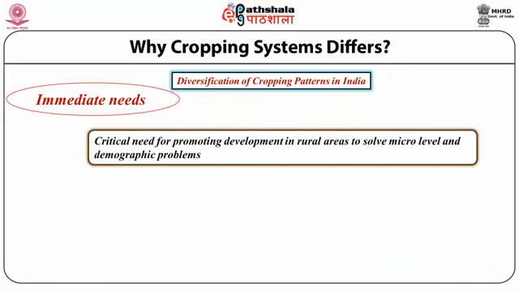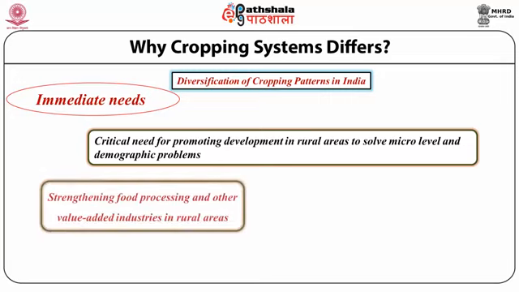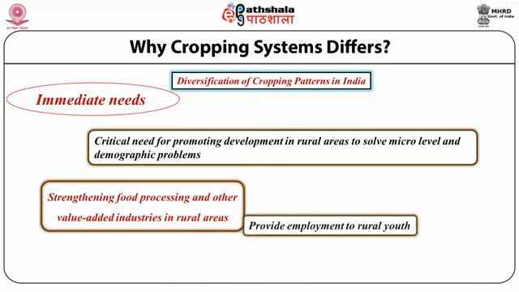There is a critical need for promoting development in the rural area, which solves the demographic problem. Strengthening food processing and other value added industries in the rural area provides employment to the rural youth.